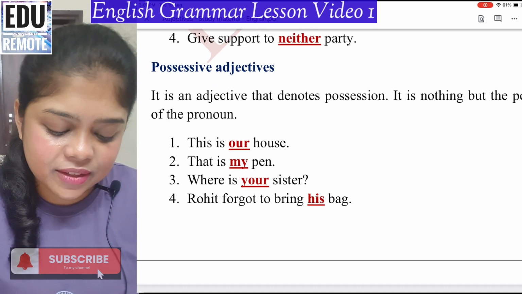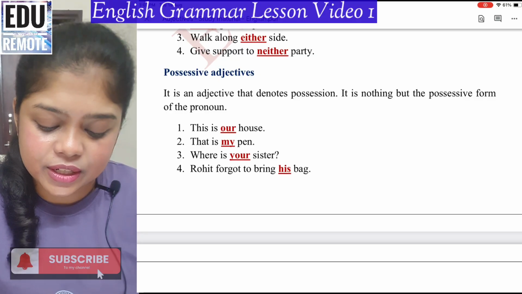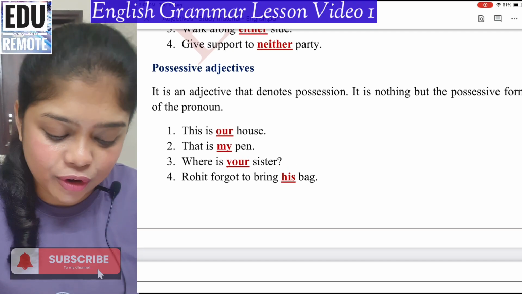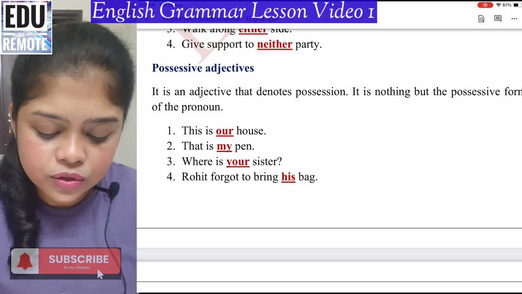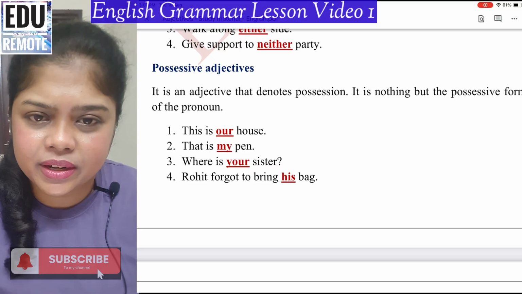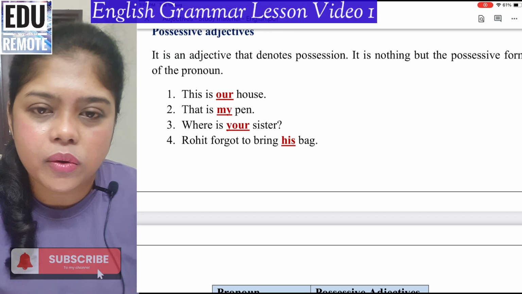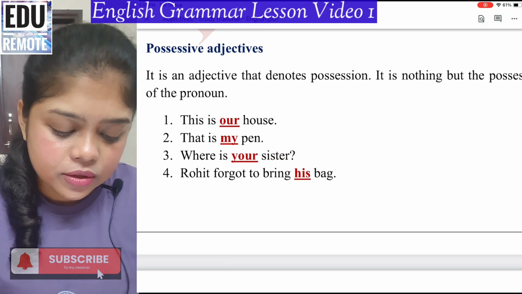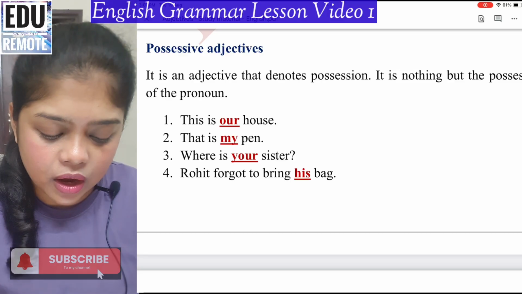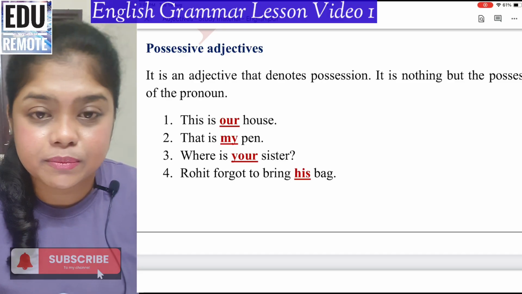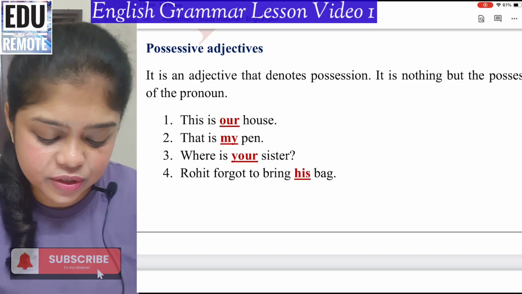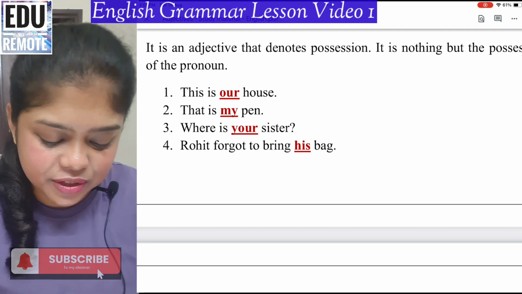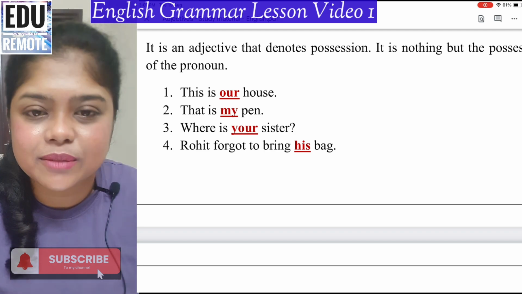Now possessive adjectives. Possessive adjectives denote the possession. Definitely, it is nothing but the possessive form of the pronoun. So this will tell you which particular thing or person it belongs to, to whom. So it is in the possession of whom. So this is our house. Our is possessive adjective. That is my pen. My is possessive adjective. Where is your sister? Your is possessive adjective.